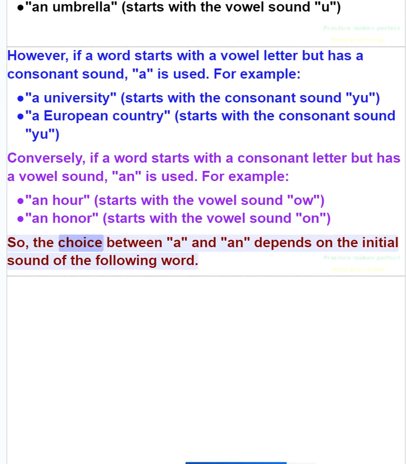So, the choice between a and an depends on the initial sound of the following word.